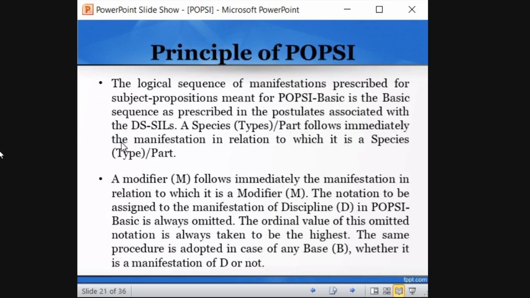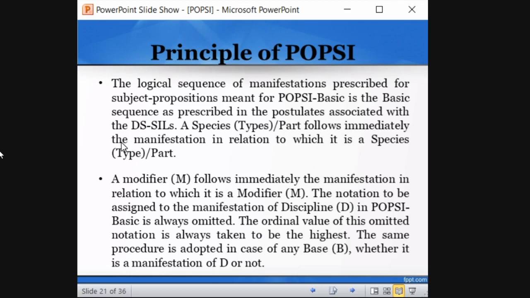So these are the logical sequence, right? So basic sequence as prescribed in the postulate associated with DSILs. A special type follows immediately after the manifestation in relation to the species type part. So the table itself is self-explanatory, which indicates certain rules and regulations for this basic sequence. Okay, we will see that when we come to the table. The theory part will be so vague because I'm just saying the theory. So when you see the example, you will definitely understand.